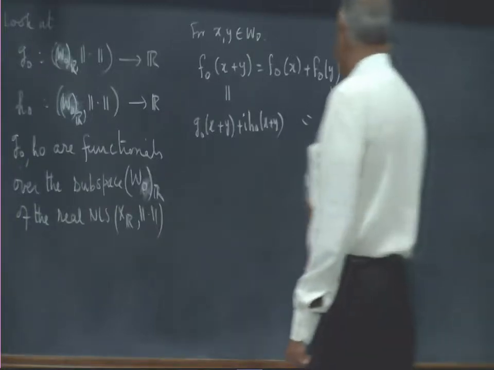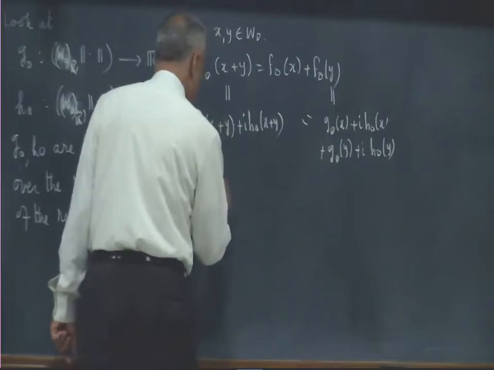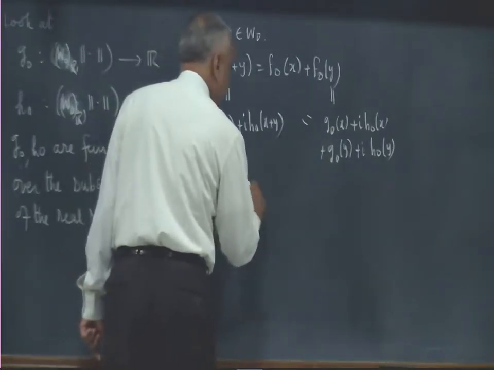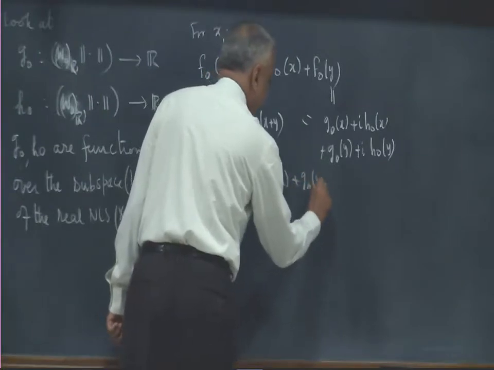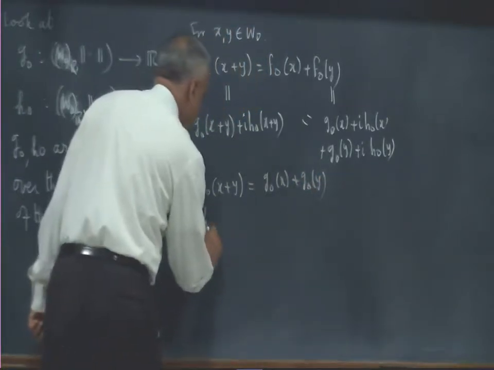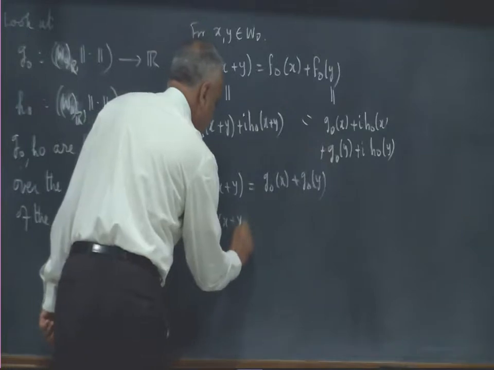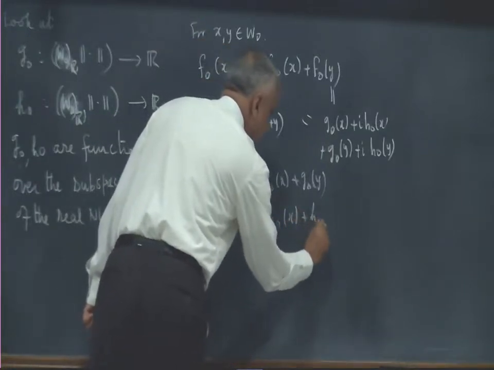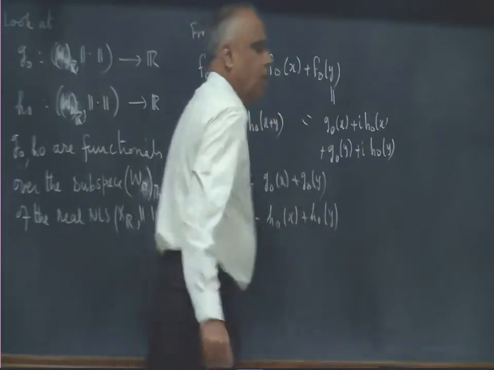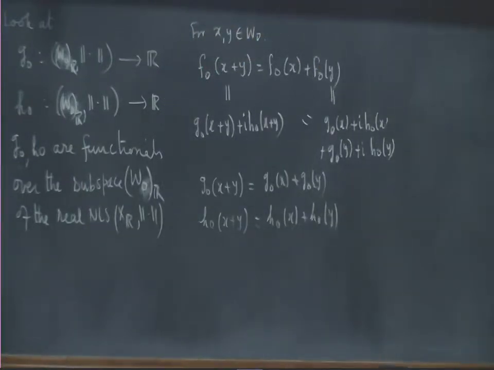So equating real and imaginary parts, the real part on this side is this, the real part on that side is that, and the imaginary parts give me correspondingly H naught X plus H naught Y. So therefore it says that G naught and H naught are additive at least on W naught R.